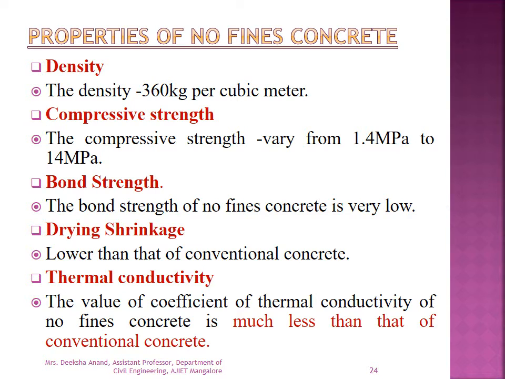So first is the density, compressive strength, bond strength, drying shrinkage and the thermal conductivity. So the density should be around 360 kg per meter cube. Compressive strength varies from 1.4 Newton per mm square to 14 Newton per mm square.